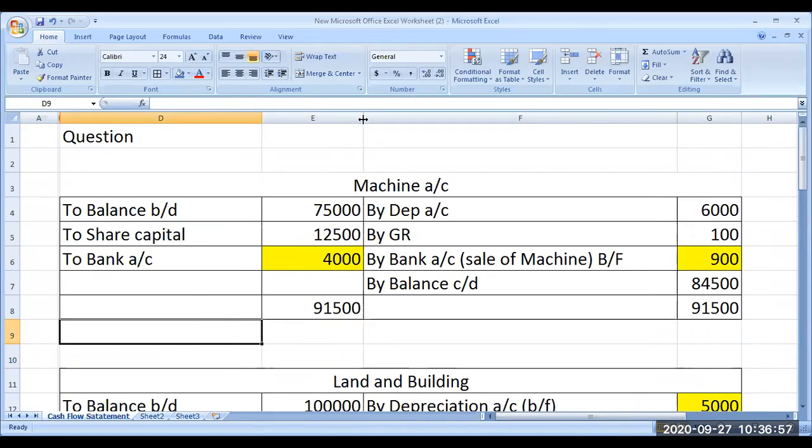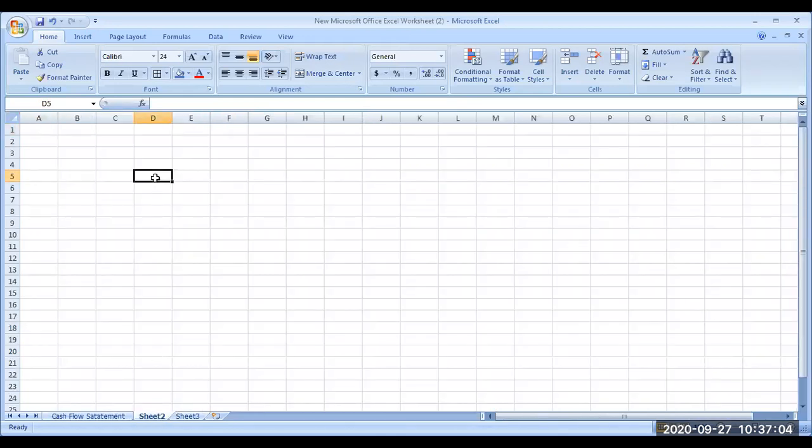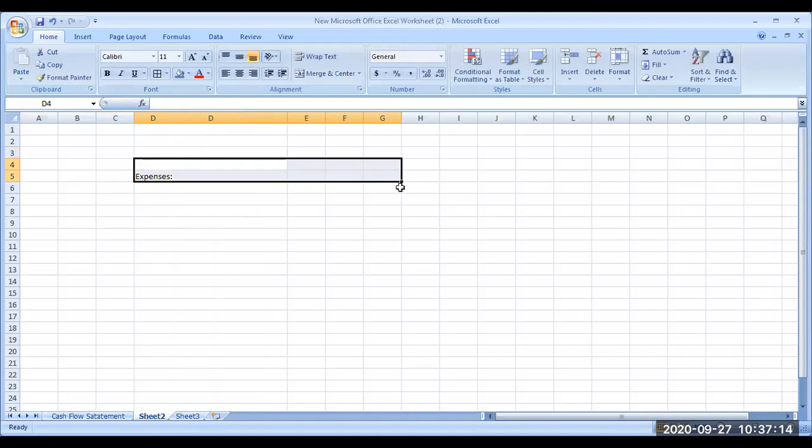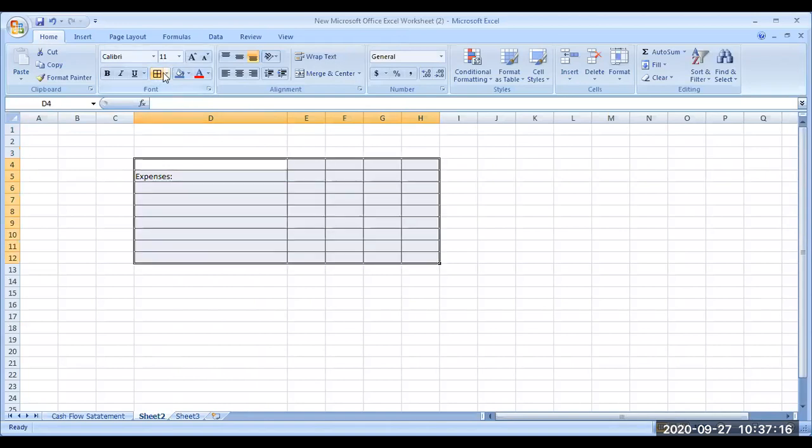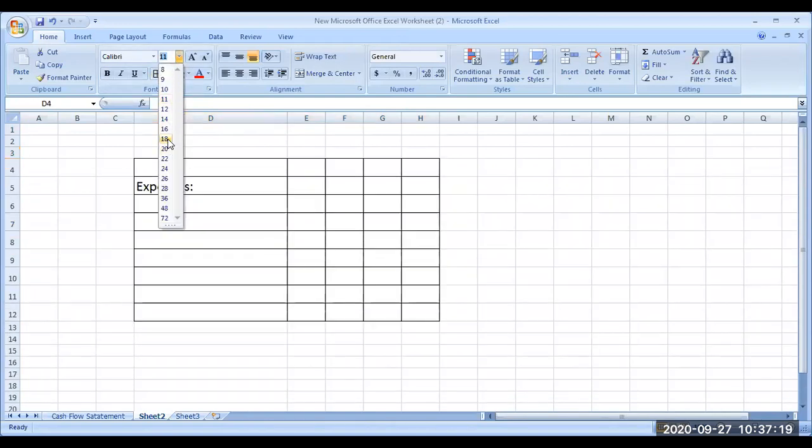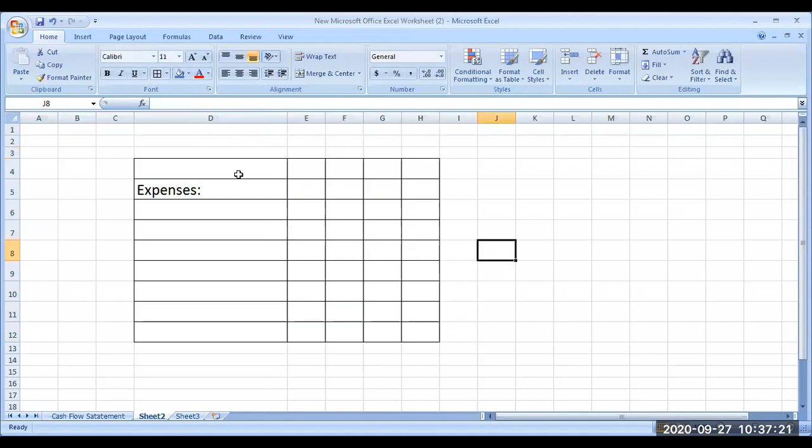So in the income statement, you will be having one section called expenses, right? First will be income from operation, then other income. Am I right? Income statement is not there, sir, in the annual report. What do you mean by not there? I'm not able to find it.